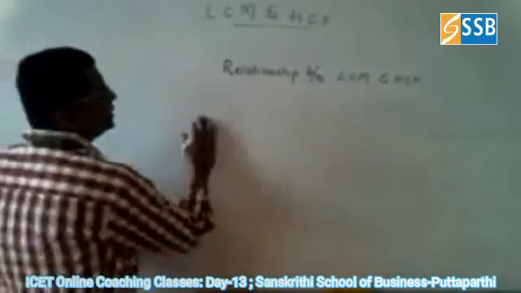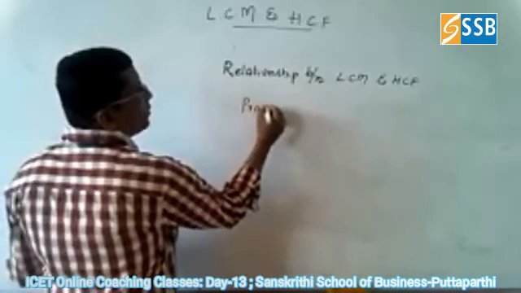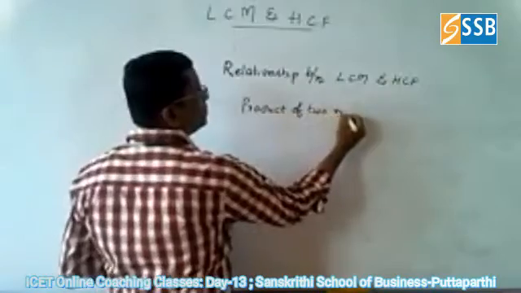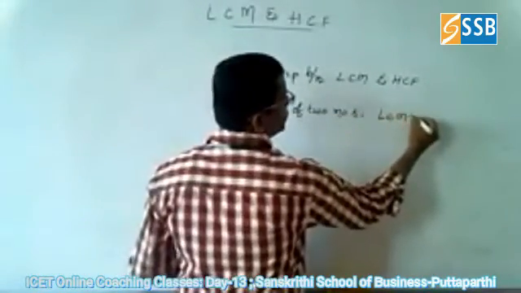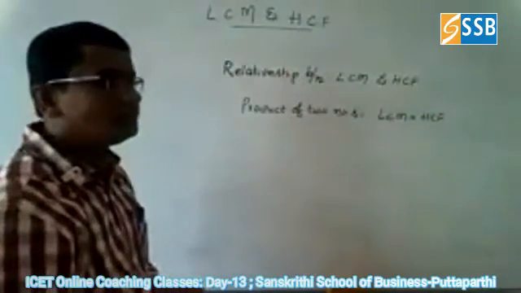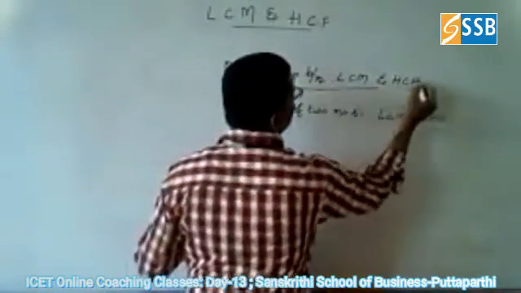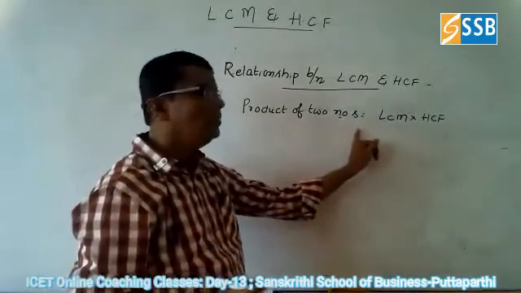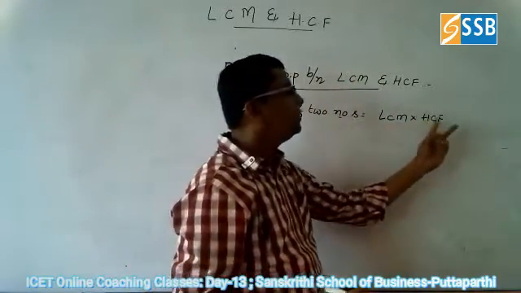There is one formula. Suppose any two numbers are given, then the product of the two numbers is equal to the LCM of those two numbers times the HCF of those two numbers. So the relation between the LCM and HCF is nothing but the product of two numbers. If any two numbers are given, then the product is equal to LCM times HCF.